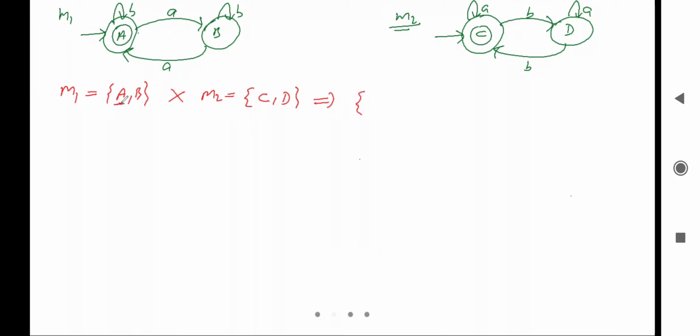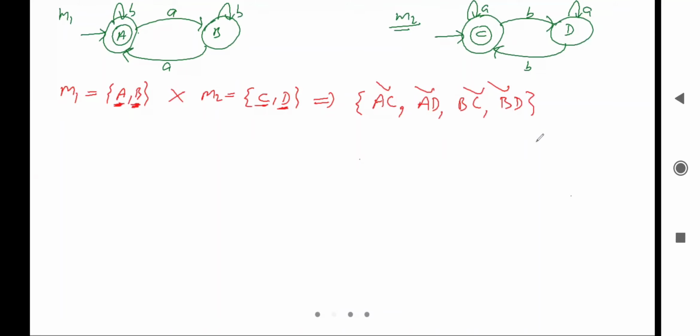We'll take state A with C, so it is AC. After that A and D, so it becomes AD. After that B and C, so it is BC. After that B and D, so it becomes BD, right? So these are the four states AC, AD, BC and BD in the final machine. So how many states will be in the final machine? That becomes four states: AC, AD, BC and BD.